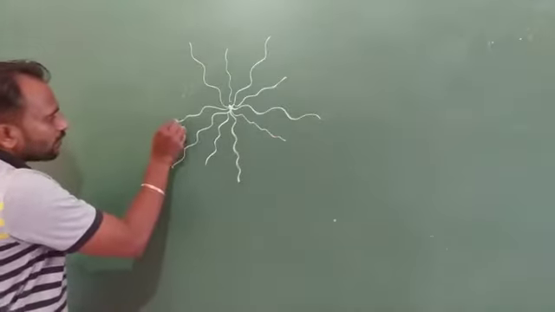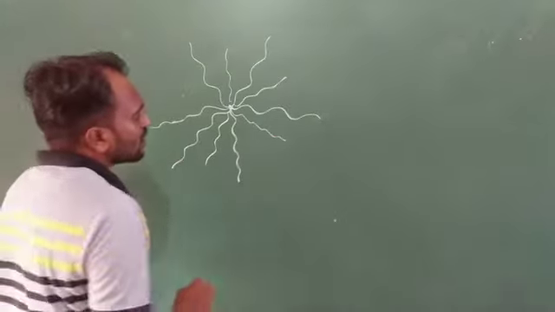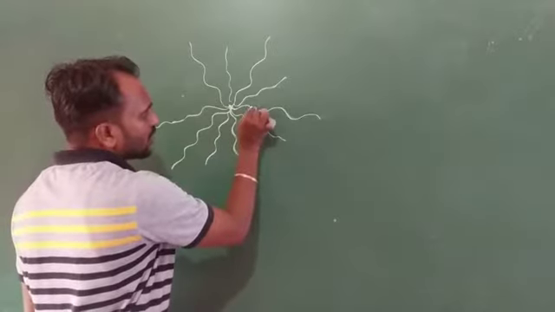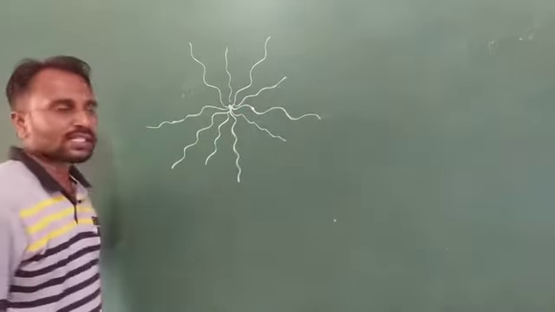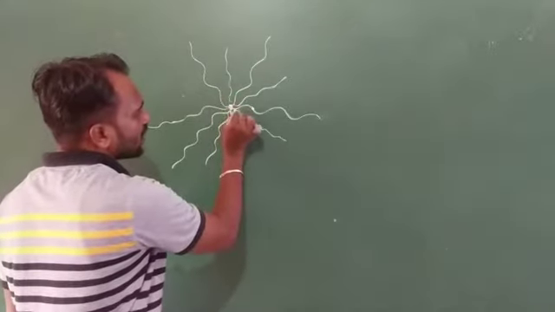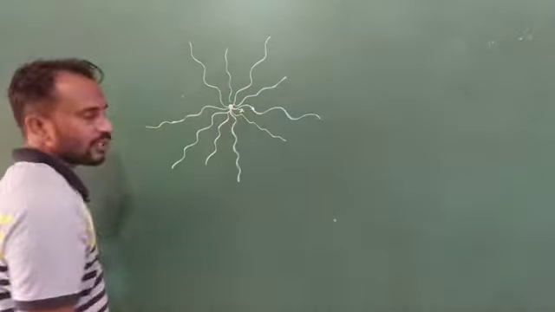Okay, so suppose we consider a particle. This is a single particle, and its distance from the point of disturbance is x.